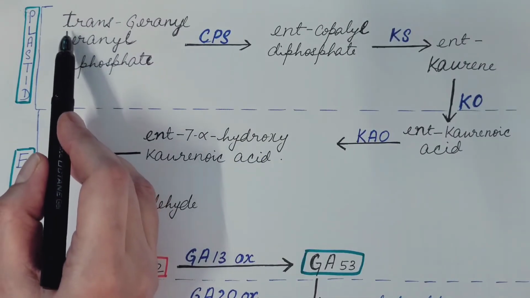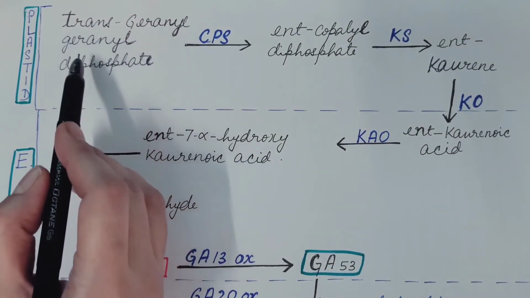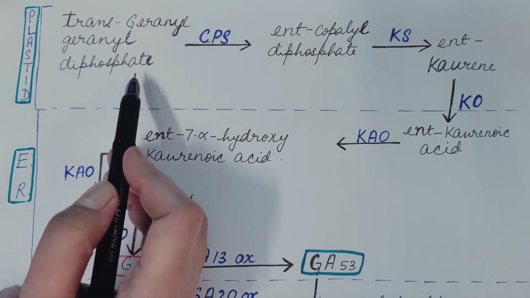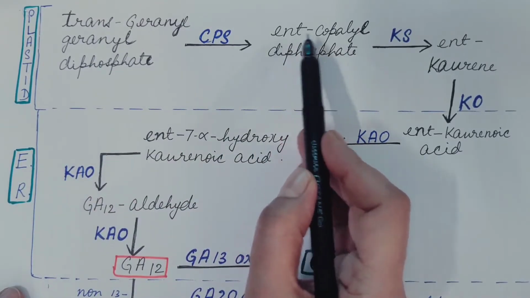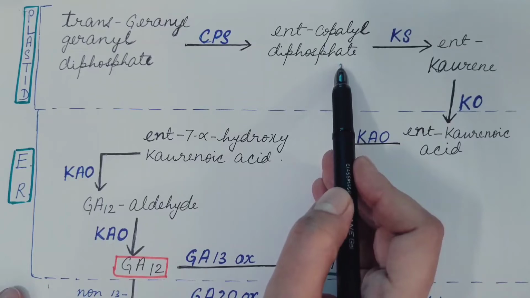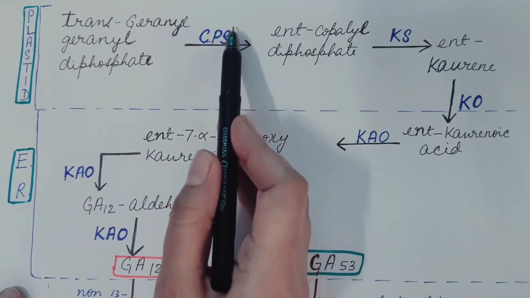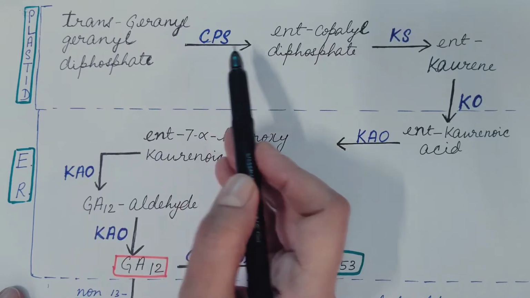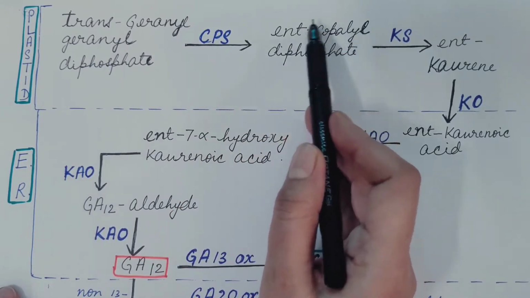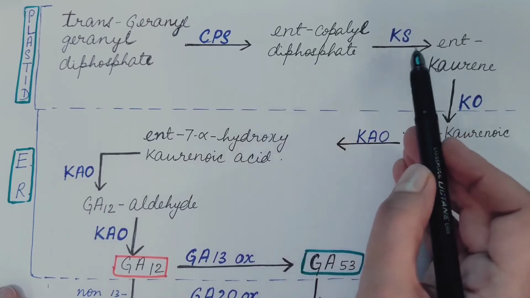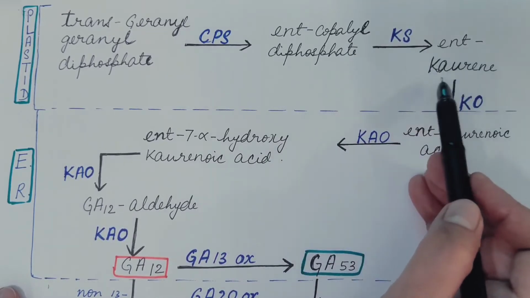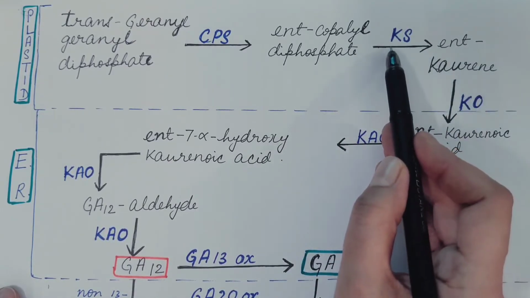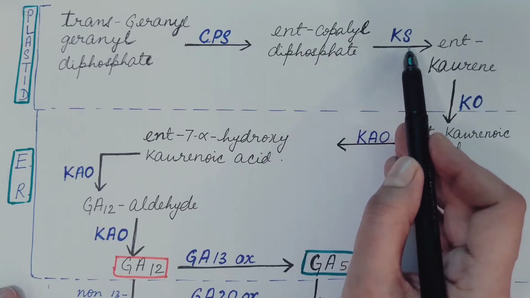First of all, trans-geranylgeranyl diphosphate is converted into ent-copalyl diphosphate. This step is catalyzed by the enzyme ent-copalyl diphosphate synthase. Then ent-copalyl diphosphate is converted into ent-kaurene, catalyzed by the enzyme ent-kaurene synthase.